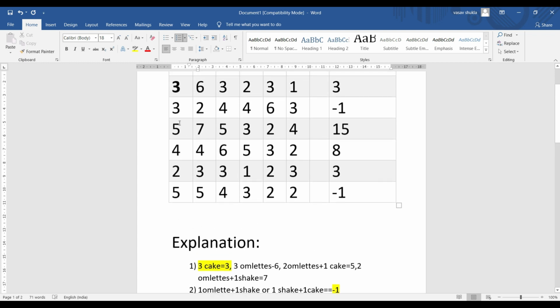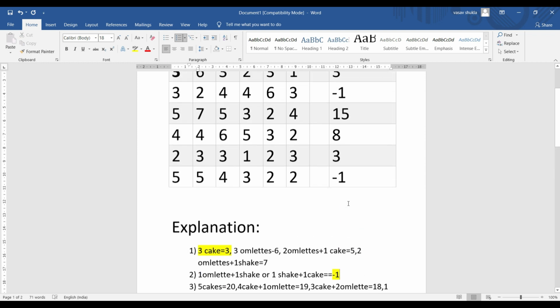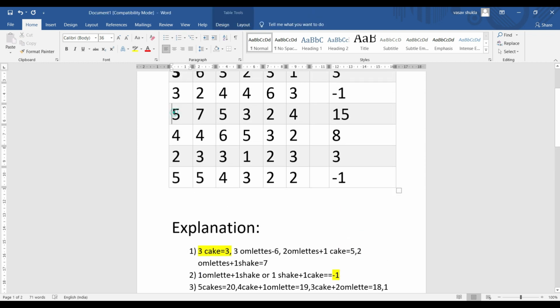For the next test case, there are 3 persons. So the values given are 2, 4, 4, 6, 3. To find the minimal cost of the food, we need to take 1 omelette, 1 shake, or 1 shake plus 1 cake. So here we are not able to feed the third person, so the output would be -1.